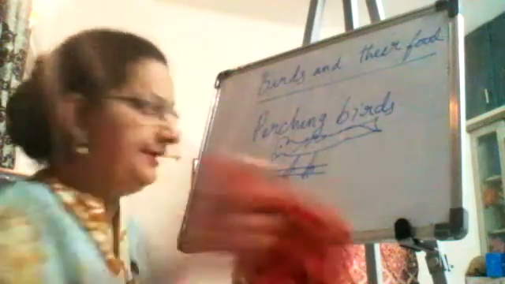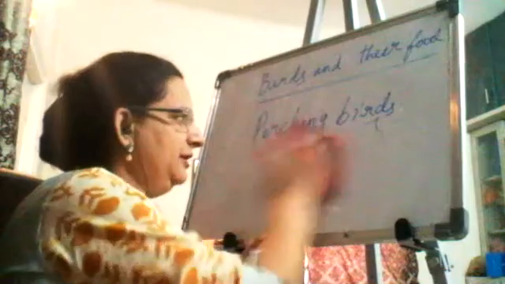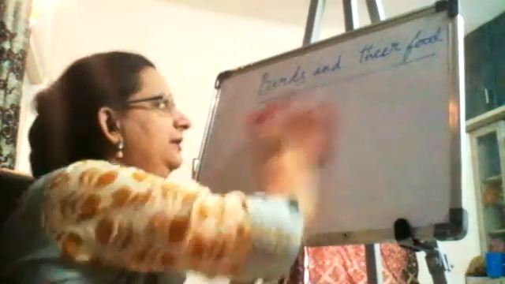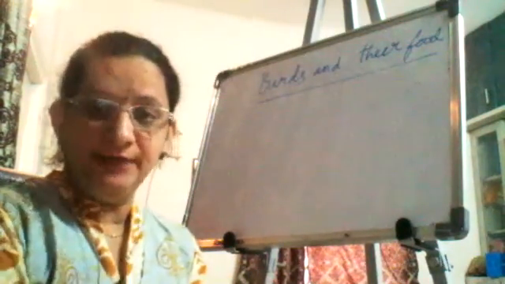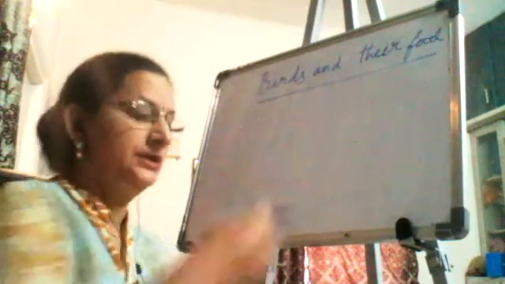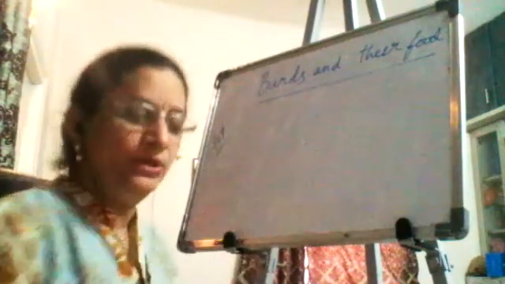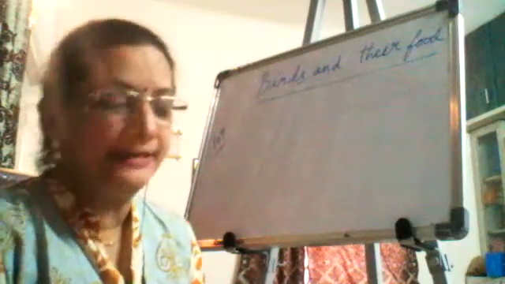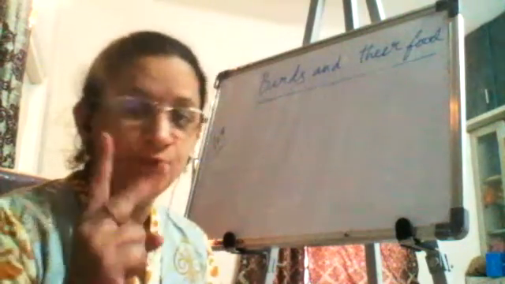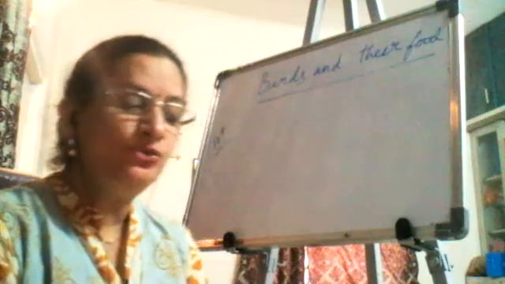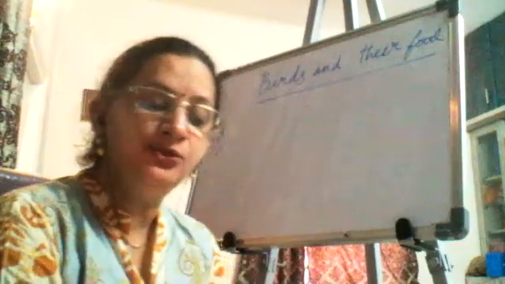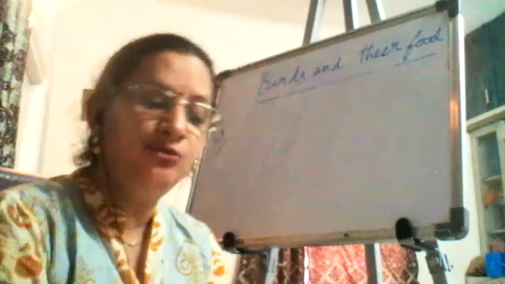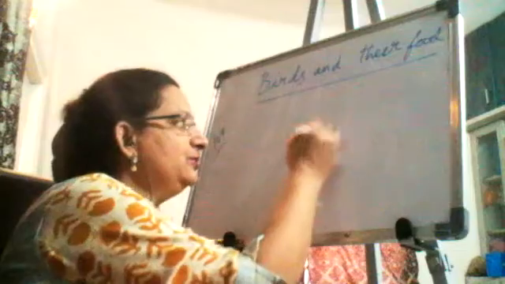Turn to page 109. So now you know what is perching of the birds. That means holding the branch of a tree without any problem. Even they can sleep during perching. Next is page 109, climbing birds. We are learning about the climbing birds. So what are the climbing birds? Birds such as the parrots and woodpeckers have two toes pointing forward and two toes pointing backward. These toes help them to climb up and to cling to the bark of the trees. So they have two toes pointing forward and two toes like this.